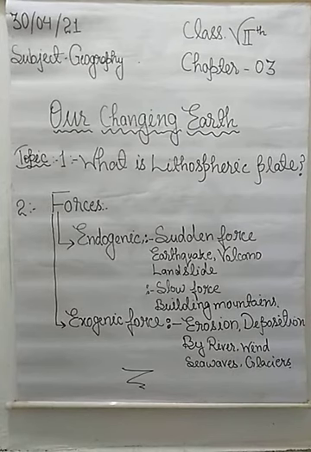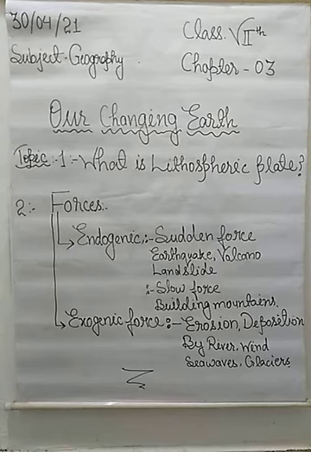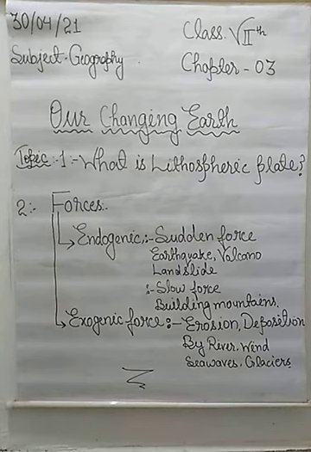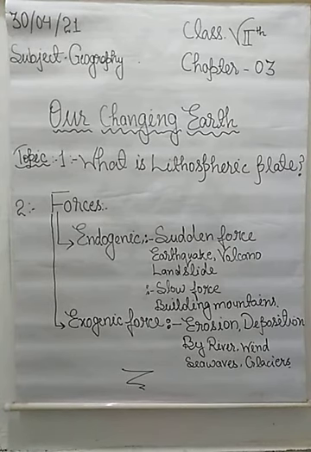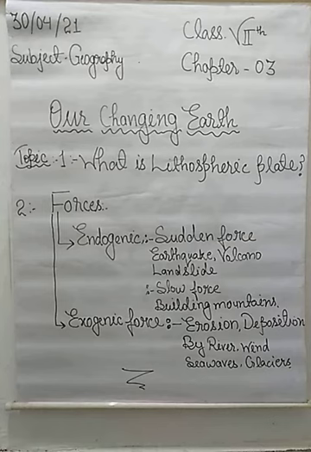It means what we can see on the surface of the Earth, that is based on one slab or one plate, even continents or ocean floors or oceans. And when this lithosphere is broken due to any cause into a number of small plates or large plates, then this is known as lithospheric plates.